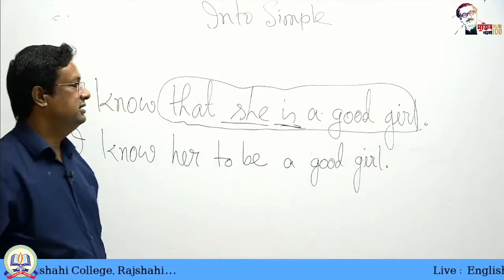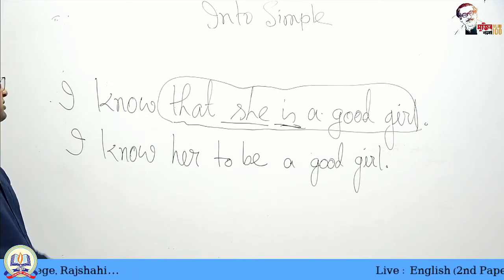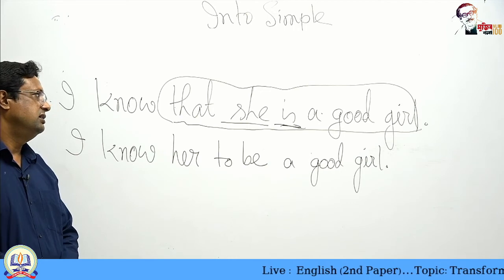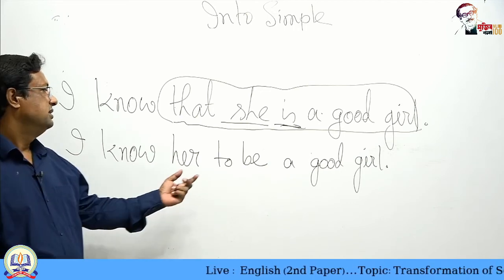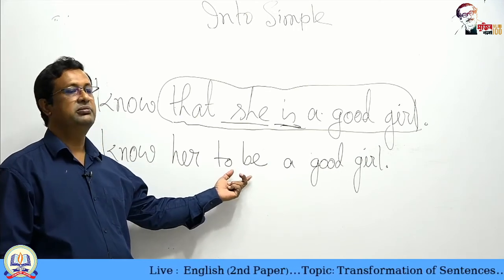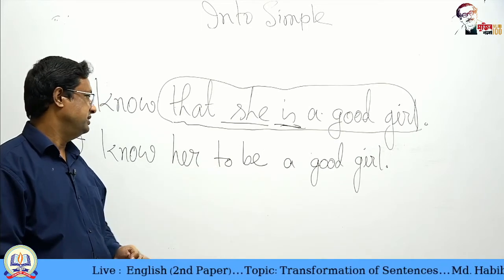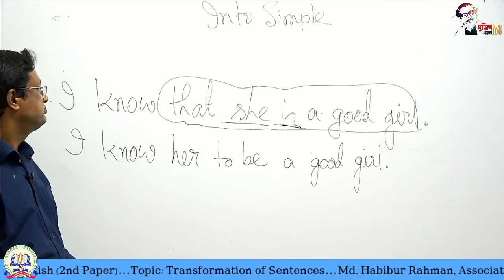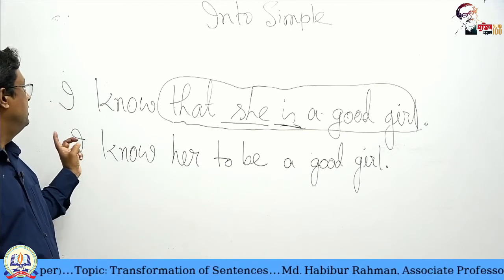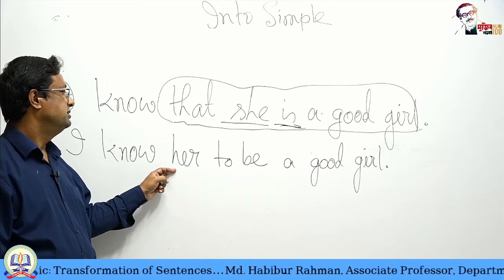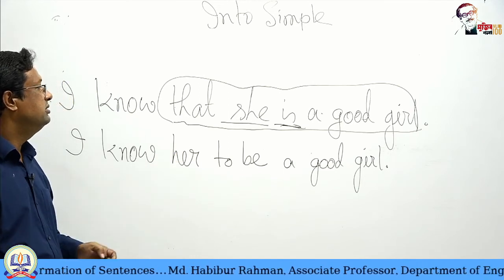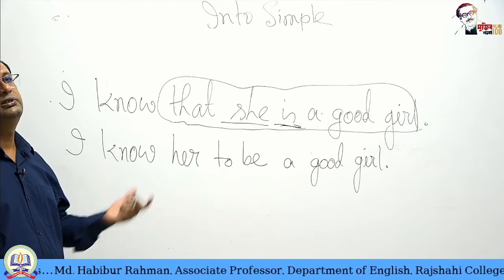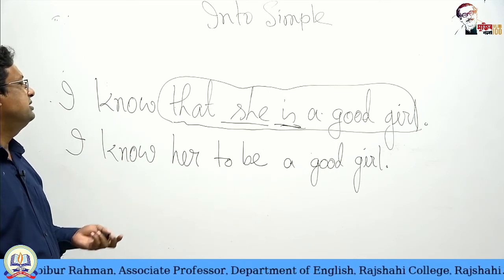In another case, we could also say, I know her being a good girl. We cannot say here being, but in this process we could use any participle here. I know her to be a good girl. I know her as a good girl. In this way too we can express.